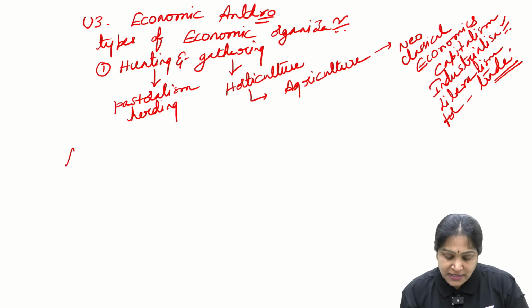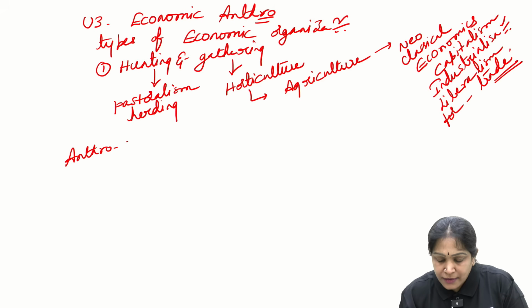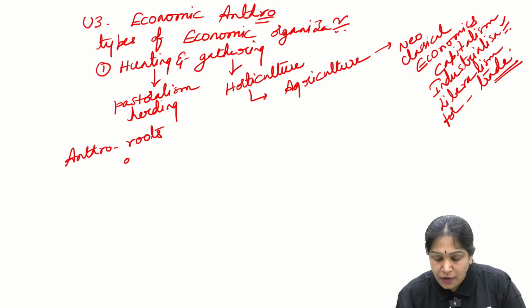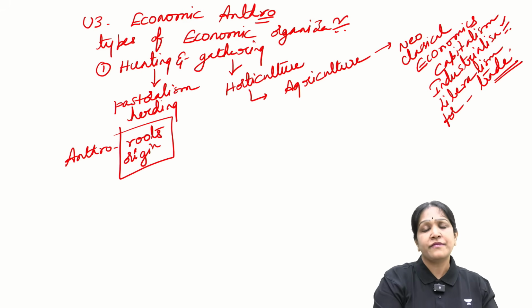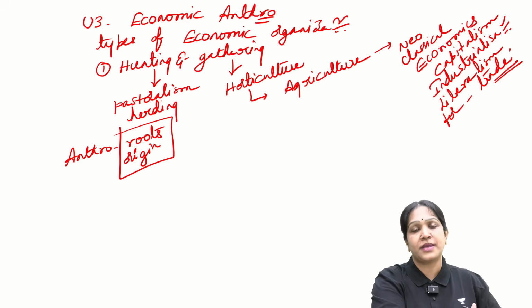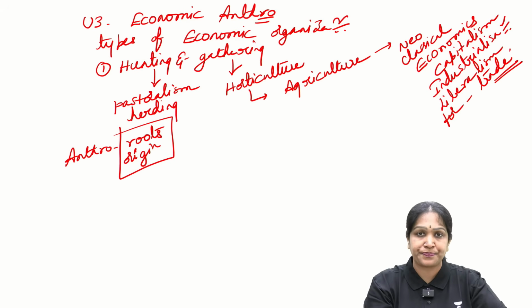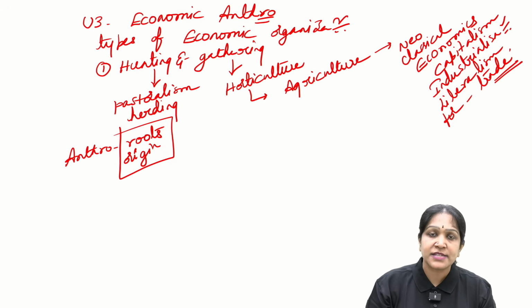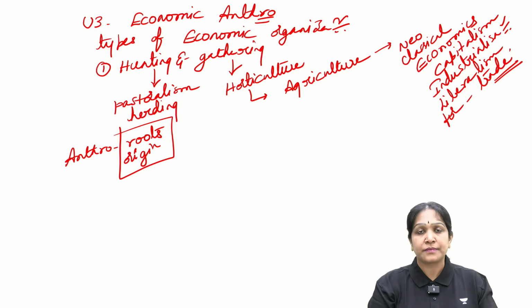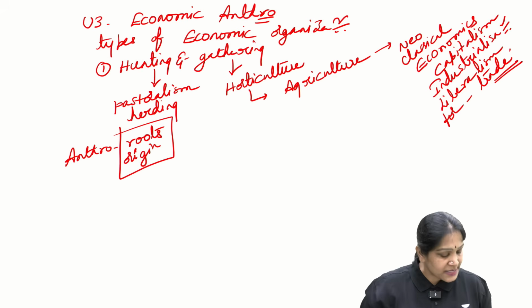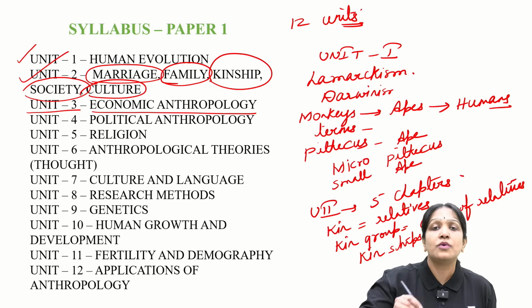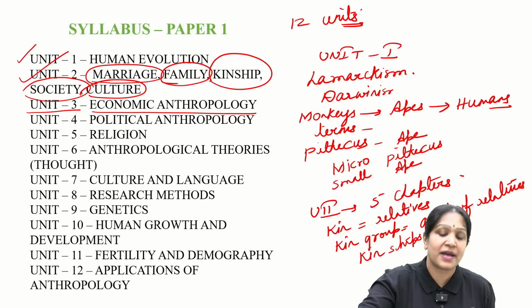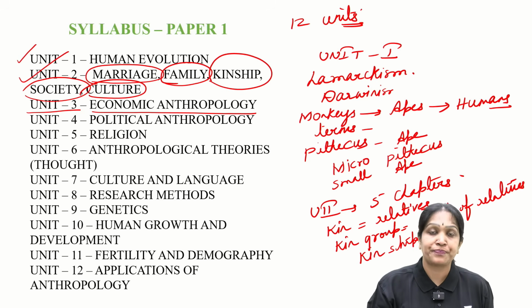Anthropology primarily will study about the roots, our origin. This is the key word for anthropology. Whatever we study, for example, when we study the unit 1, we study about the origin of the human beings, how the human beings came into existence. And in the unit 2, we study how the marriage system started. We are not studying about the present marriage rules and all here, not much. Mostly we will study about how the marriage started. What is the first form of marriage? What is the first form of family? Is it clear?